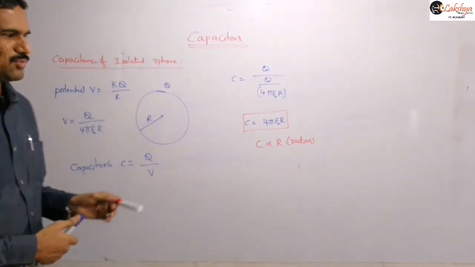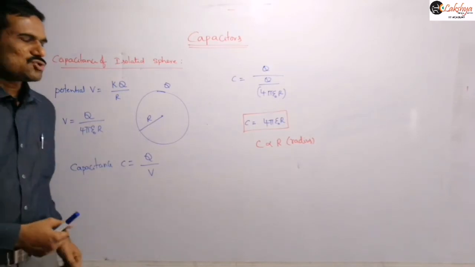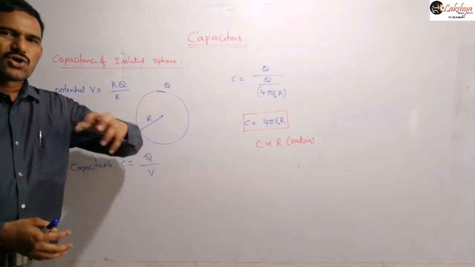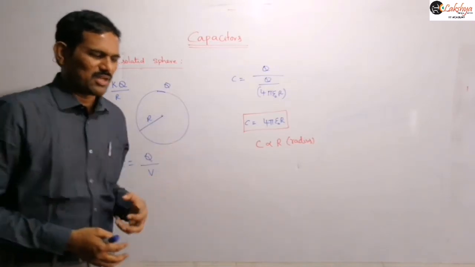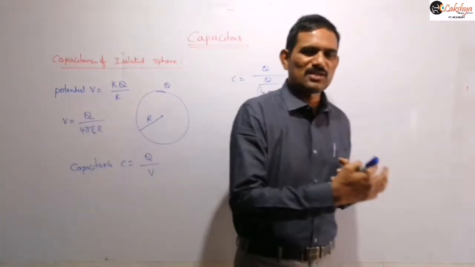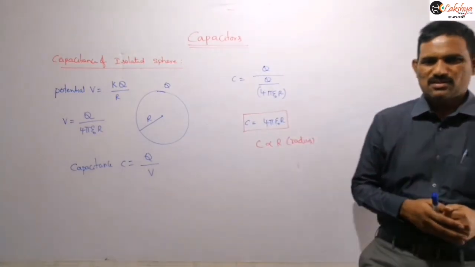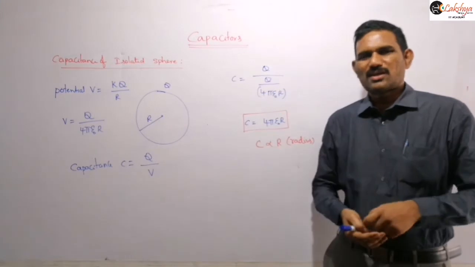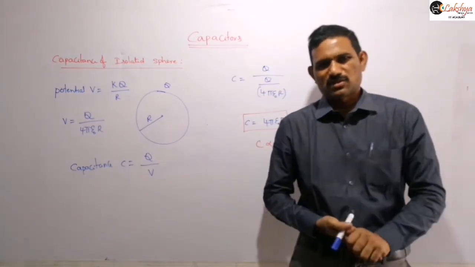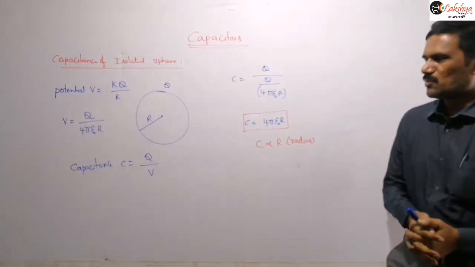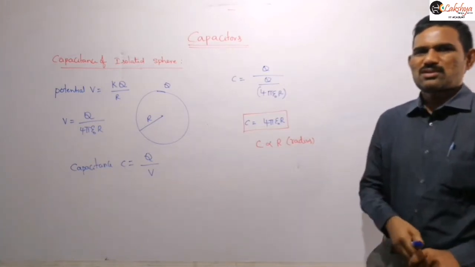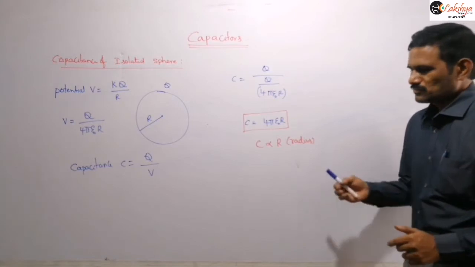This point is also important here. The capacitance of an isolated sphere. Isolated sphere means it is not in the surroundings of any conducting medium. So any conducting object is not there in the surroundings of that sphere, and it is not connected anywhere. There is no grounding connection or connection to any other object. Such an object is what we call isolated. So in that case the capacitance is directly proportional to the radius of the sphere here.